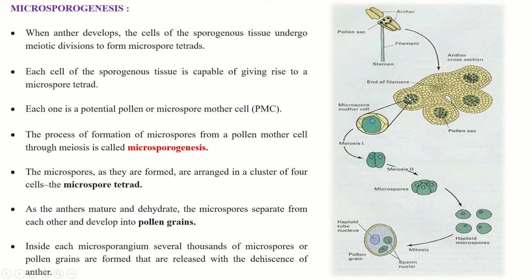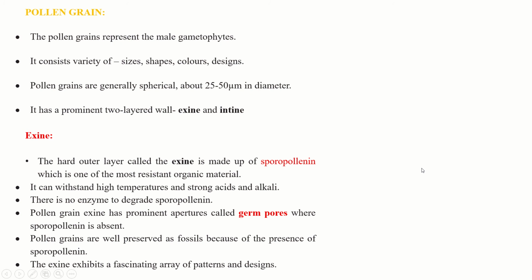So inside each, thousands of pollen grains will be formed. Here there will be many pollen grains, because each microspore mother cell will form 4 pollen grains. So if there are thousands of microspore mother cells, multiplied by 4, that many pollen grains will be formed. I hope you have understood. Now we'll see the structure of a pollen grain.